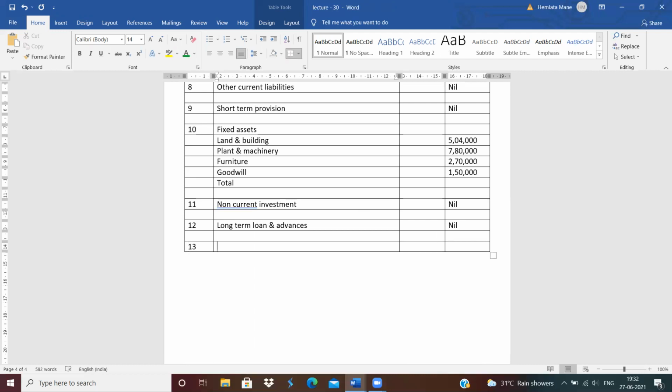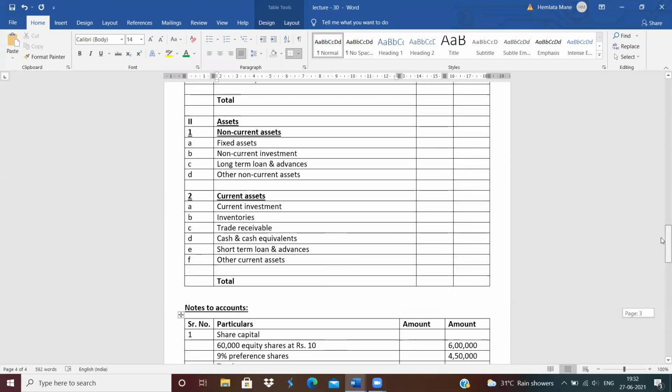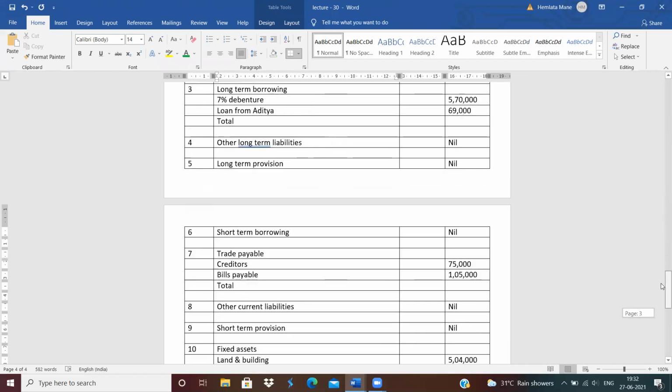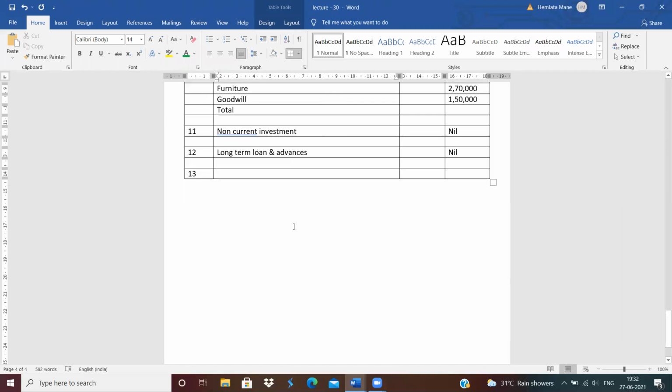And the next heading is other non-current assets. No other non-current assets are given, so write down nil.